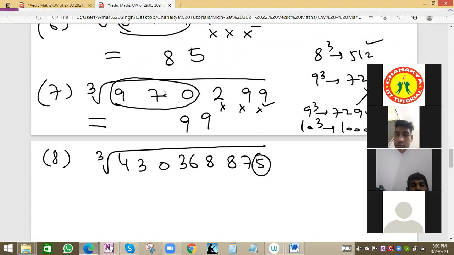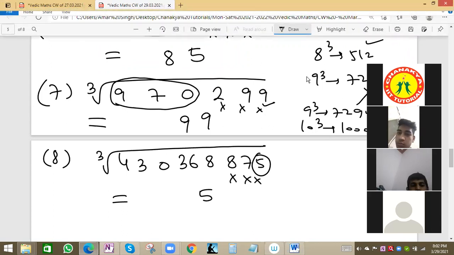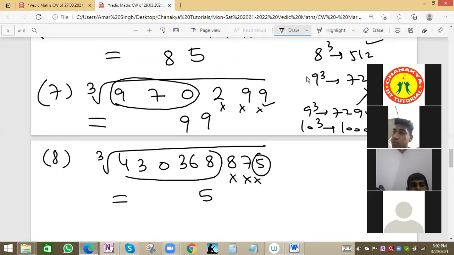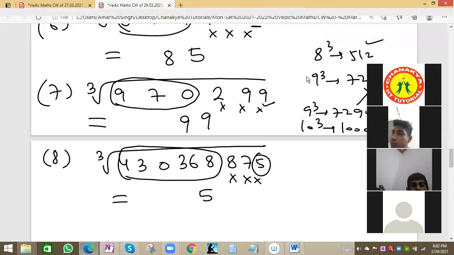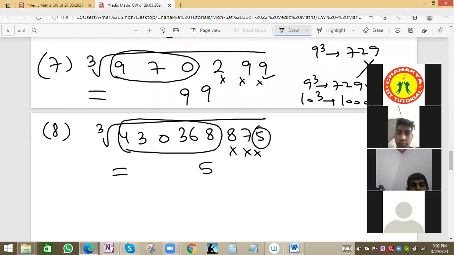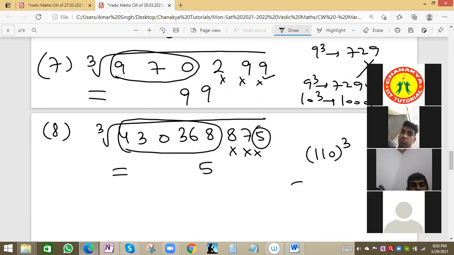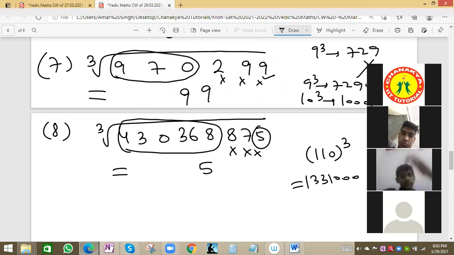See, the number is ending with 5, so this should be 5, and the last 3 values we can ignore. But after ignoring also, we have this big value, 430,368. So what will be the value? We can take big values. It was 43, because 430,000 is the value. Suppose we take 110 cube, that is 1331,000, which is a higher value.